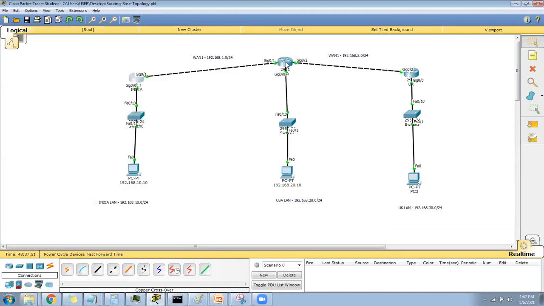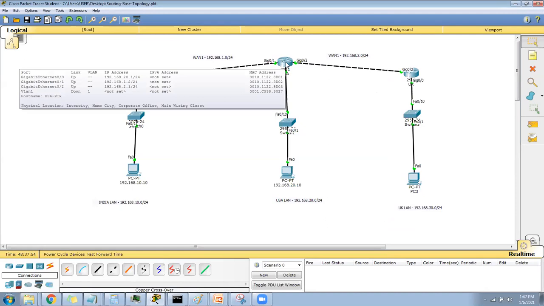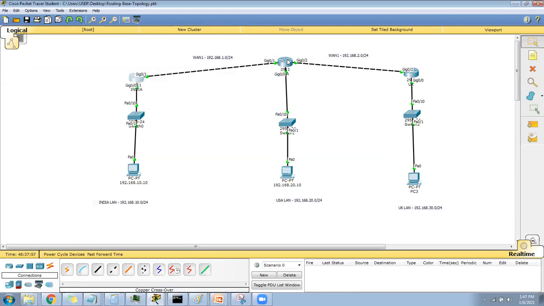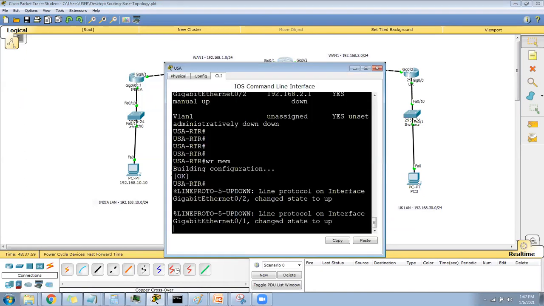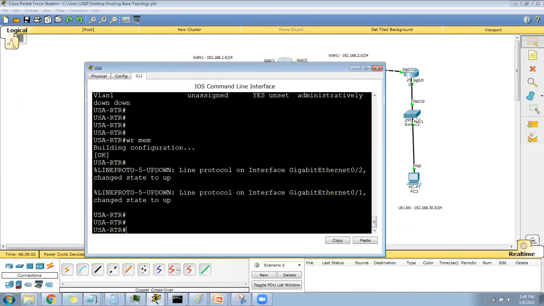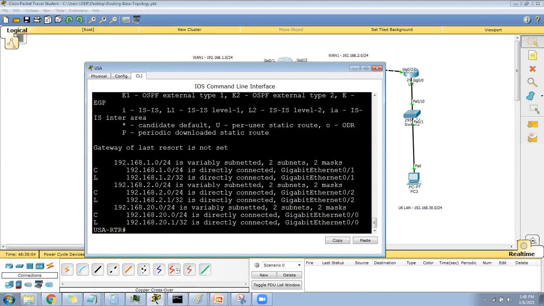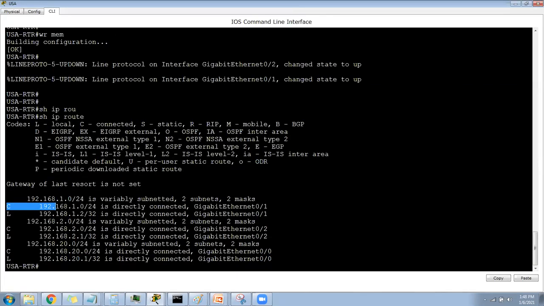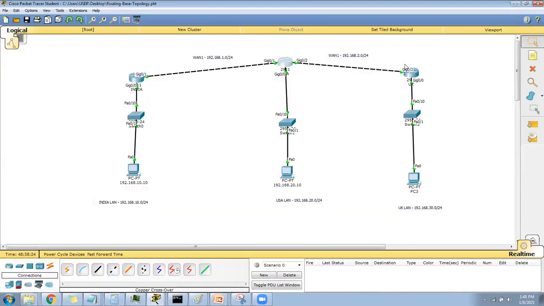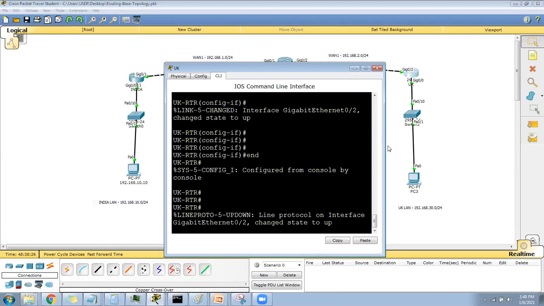And if you go here, okay, now tell me, in USA router, how many networks are directly connected first? Three. Very good, very good. So just check. Show IP route. C means directly connected, and it is showing also L. L means what? Capital L. L means local. So C means directly connected. One, two, and three. These networks are connected. Okay, now come on fast. UK router, how many networks are directly connected?